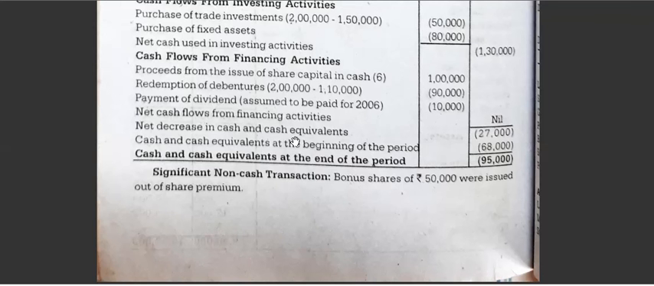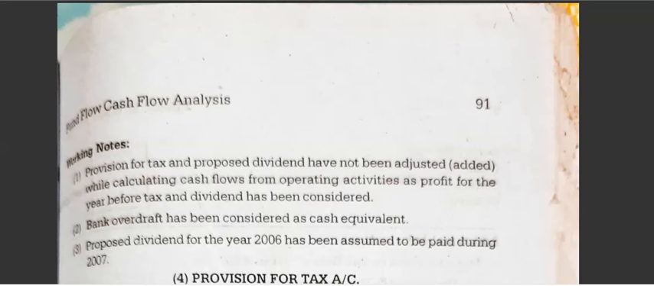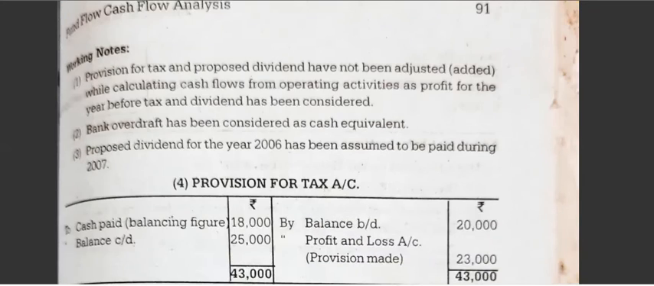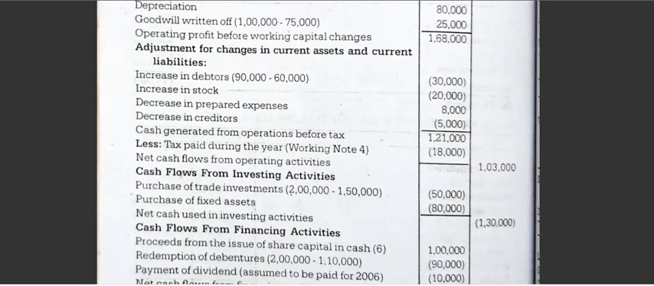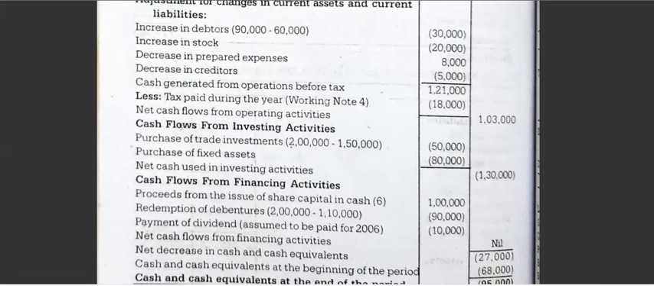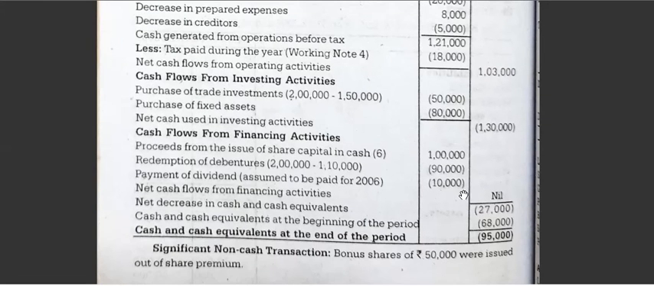Now net decrease in cash flow. All the three activities you have to total here. It comes as operating activities, investing activities, and financing activities. All the three activities you have to take and total. When you total it, you will get minus 27,000, that is 1,03,000 and 1,30,000. The minus value is more, so deduct, and you will get the remaining minus balance, which is 27,000.